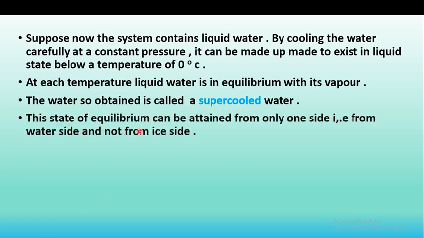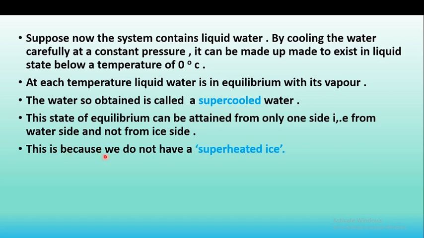And this state of equilibrium can be attained from only one side, that is from the water side, and not from the ice side. Means only when liquid water is converted into ice, this equilibrium is attained from only the water side. This is because we do not have a superheated ice.